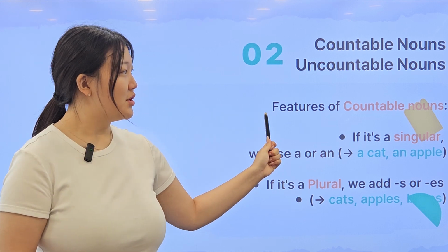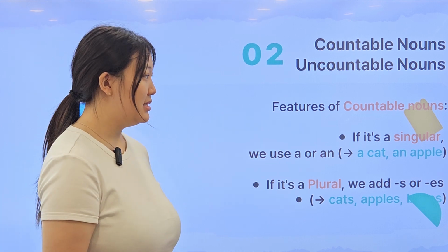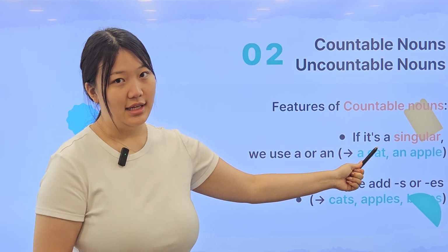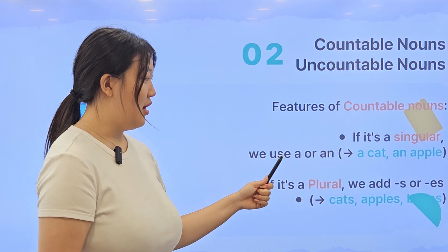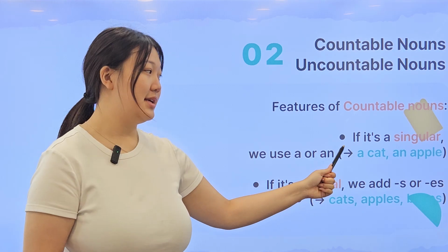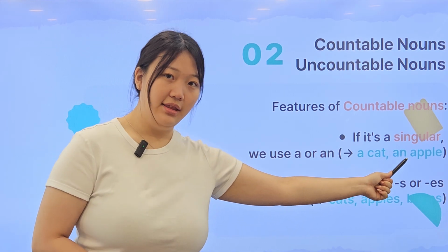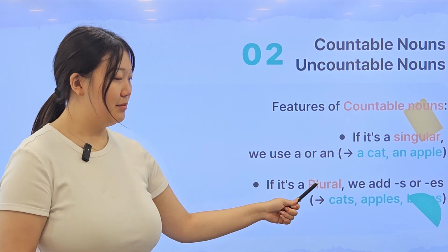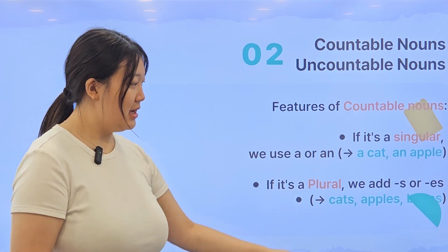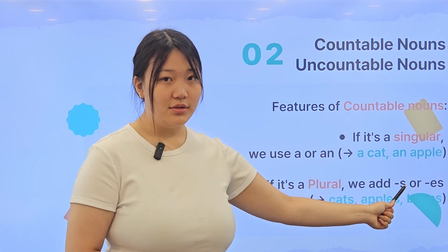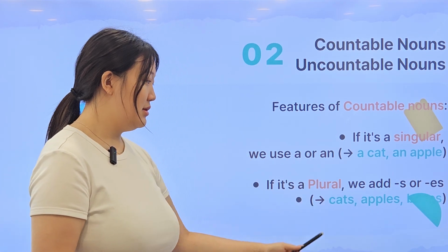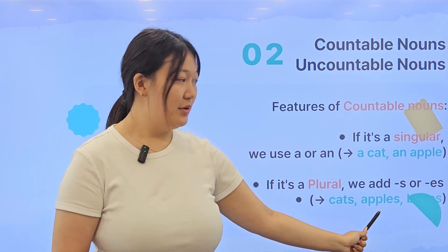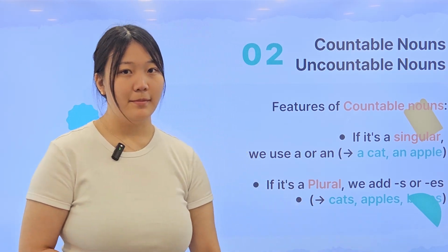So the features of countable nouns: if it's singular, 단수, we can use a or an. For example, a cat, an apple. And if it's plural, 복수, we add an s or an es. So it goes cats, apples, buses.